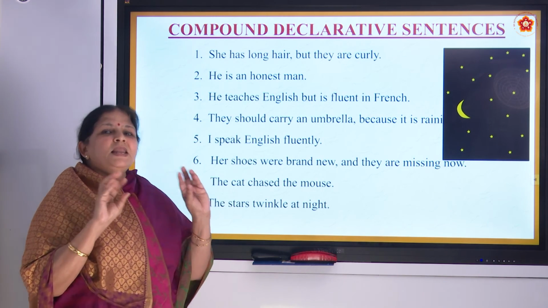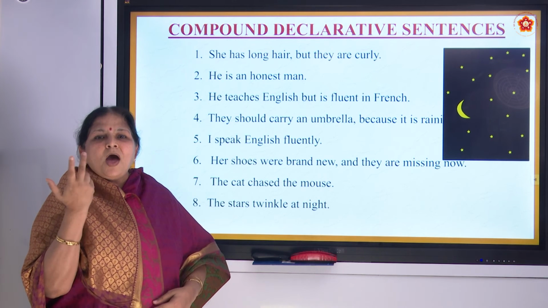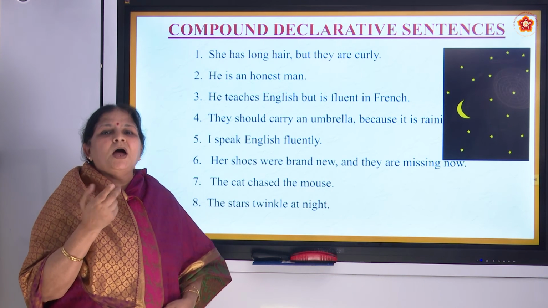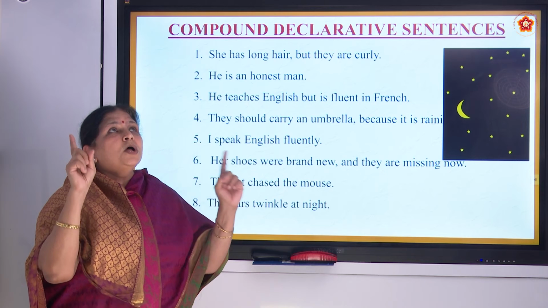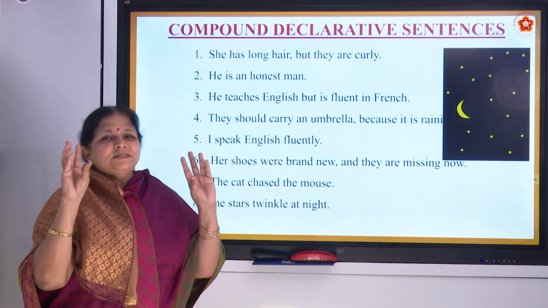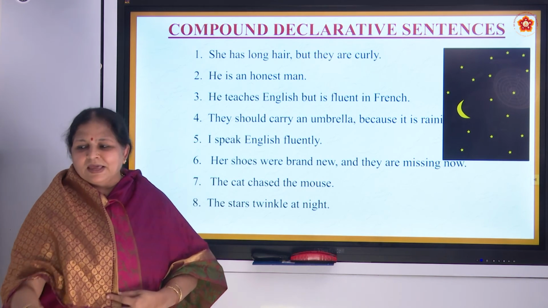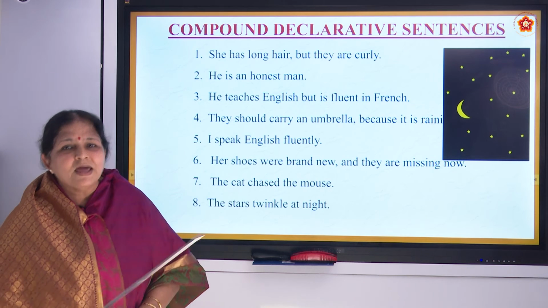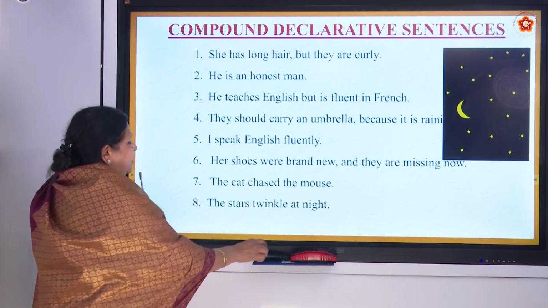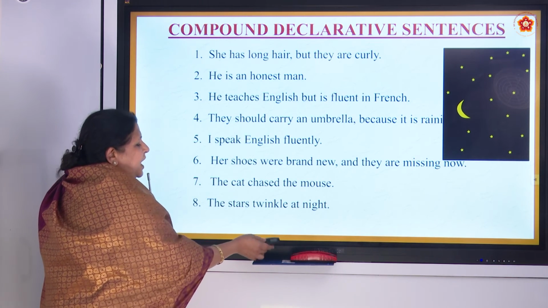Twinkle, twinkle, little star, how I wonder what you are. Up above the world so high, like a diamond in the sky. Yes, all of you learn this rhyme. It is very nice. Okay, now did you enjoy the rhyme?